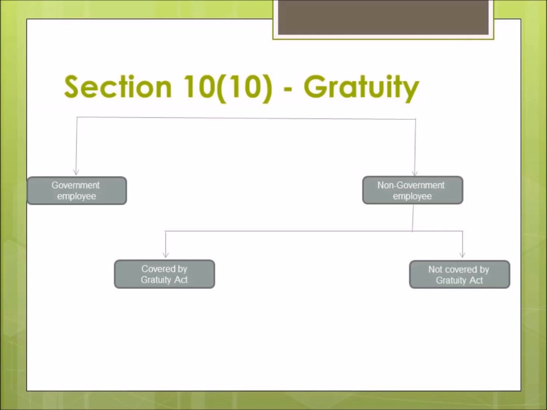So we have to see in which category the employee is falling, and then after that we will apply the provisions given for that category of employee in order to get the exemption applicable to that employee. So let us see what are the different conditions and provisions given for various categories of employees for the exemption to be claimed by them from their total income in respect of the gratuity payment received by them. Let us see one by one.